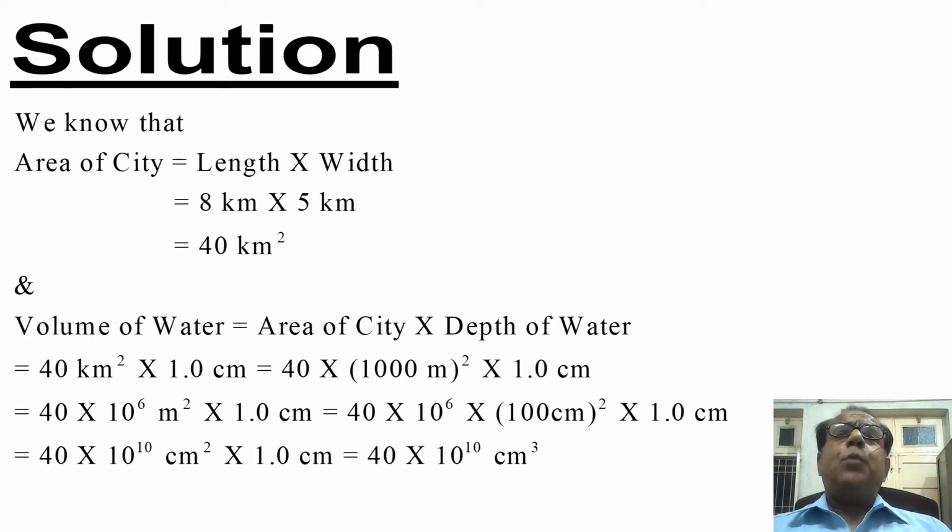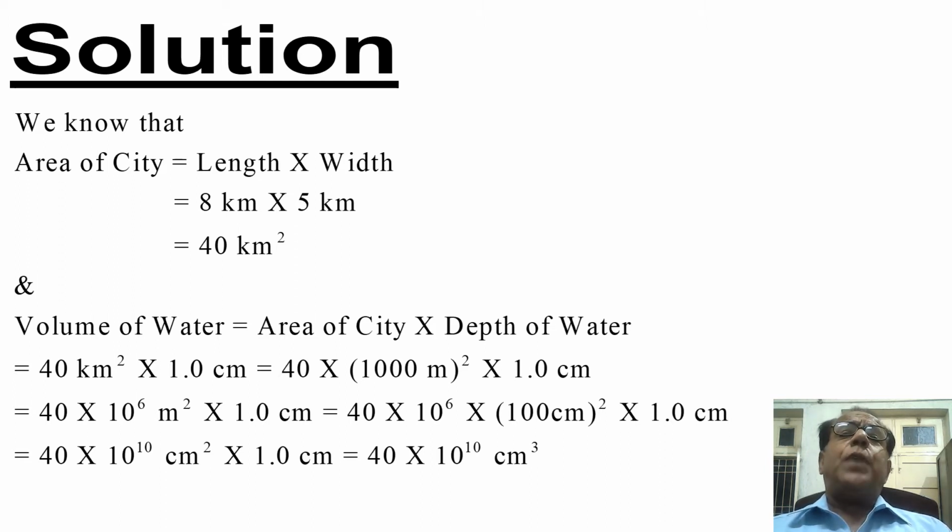And volume of water is equal to area of city into depth of water. Okay. Because area is 2-dimensional quantity while volume is 3-dimensional quantity. Okay. 2-dimensional area will be multiplied with 1-dimensional depth and it will constitute volume.